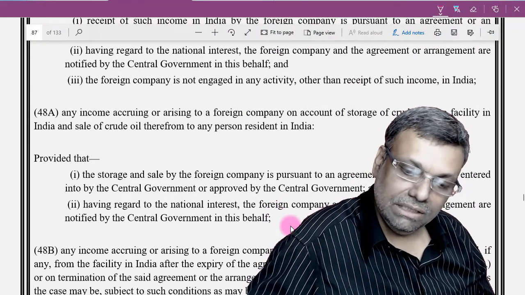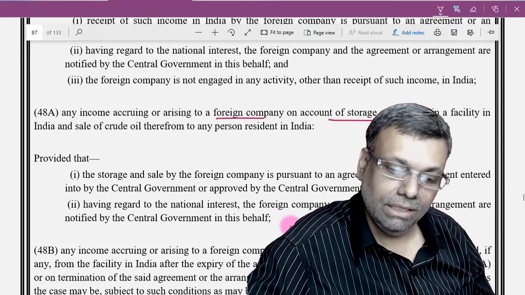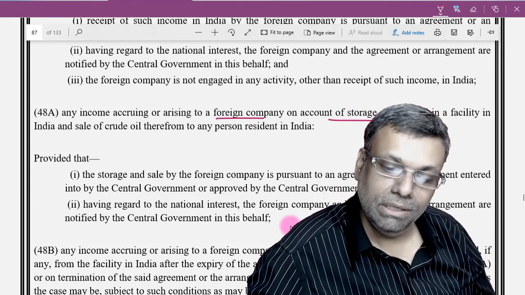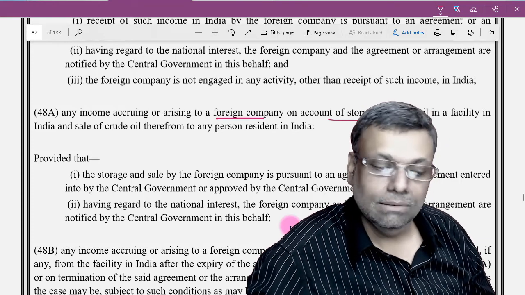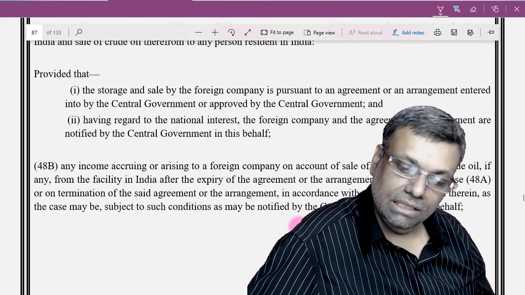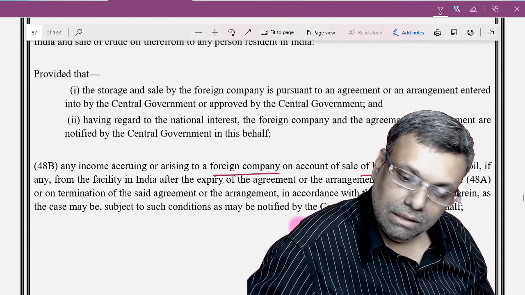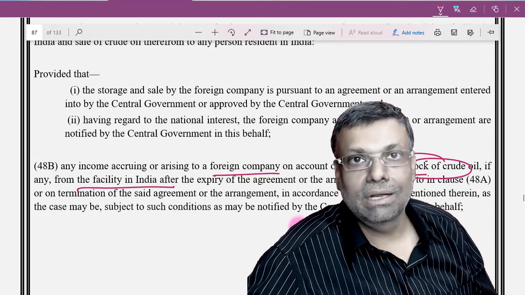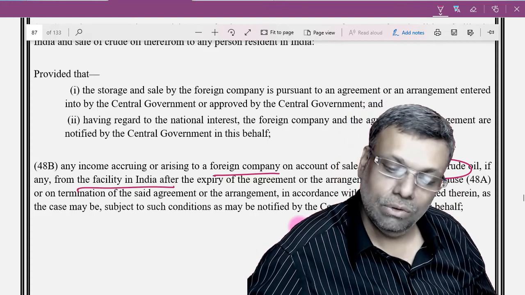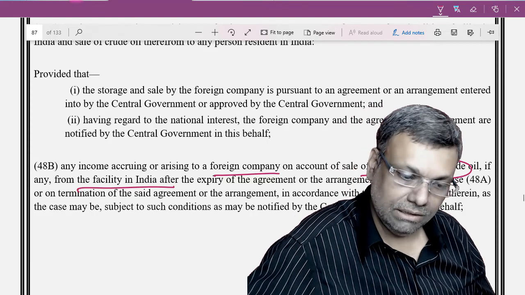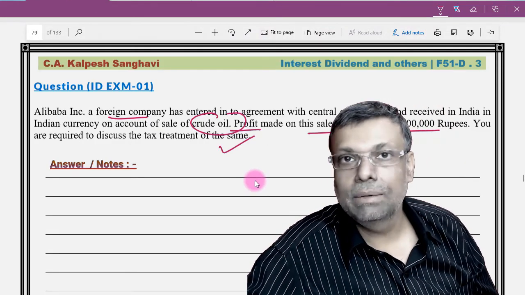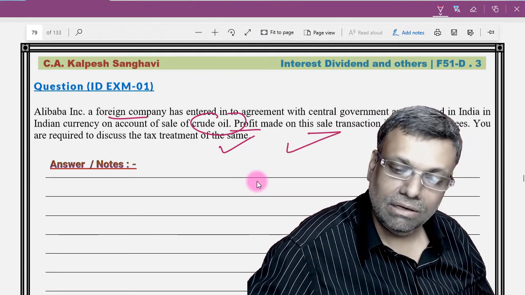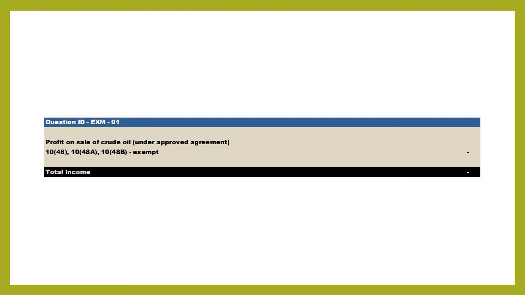Secondly, friends, even if there is any storage of crude oil by the foreign company, that particular profit out of the storage of this crude oil will also be exempt under these provisions. And if there is any leftover stock of the crude oil from the facility, after the expiry of the arrangement or the agreement, and if you made any profits on that, that is also exempt. So basically, INR profits with respect to the crude oil transaction is given an exemption. So I will say that this particular transaction is fully exempt under section 10 of the Income Tax Act.